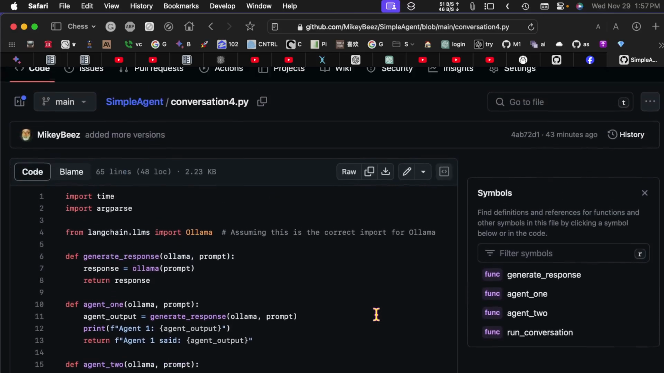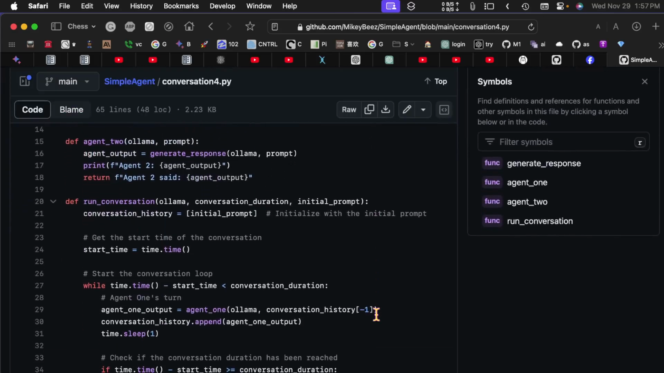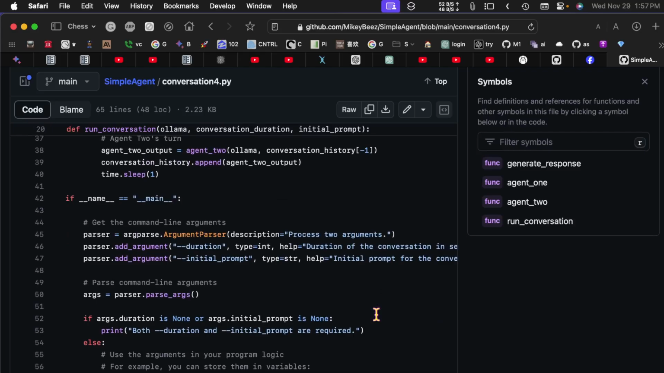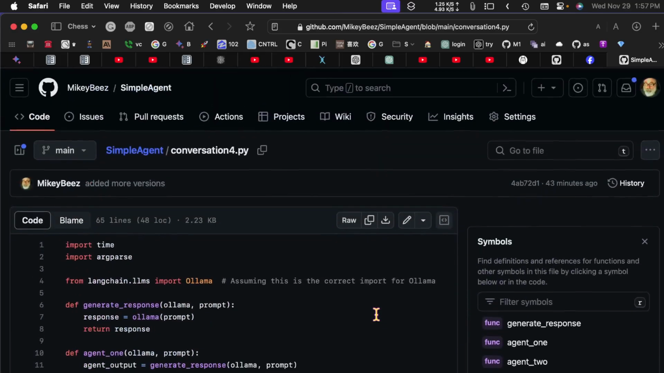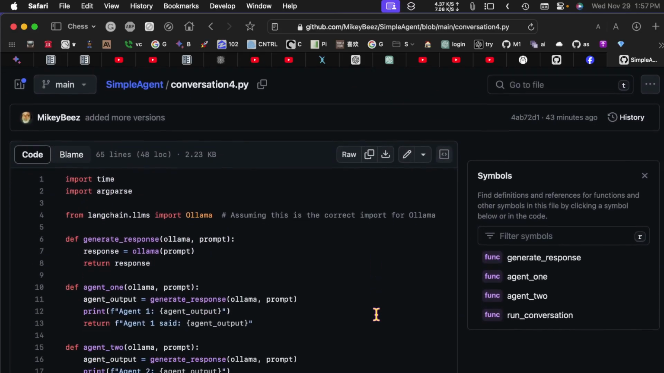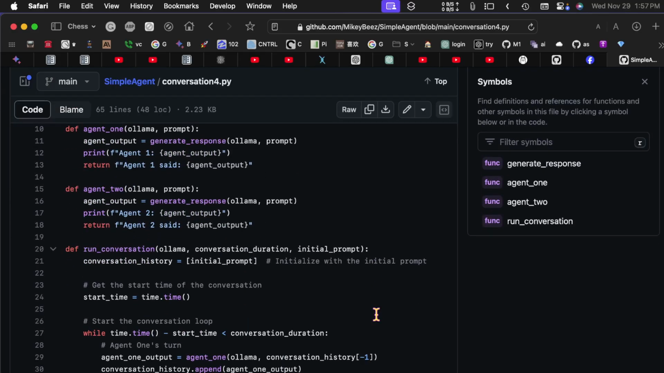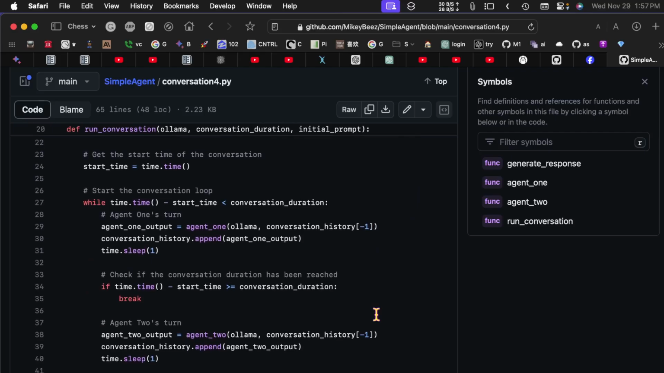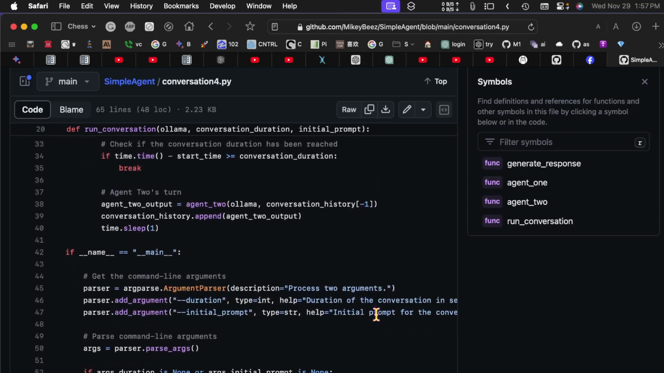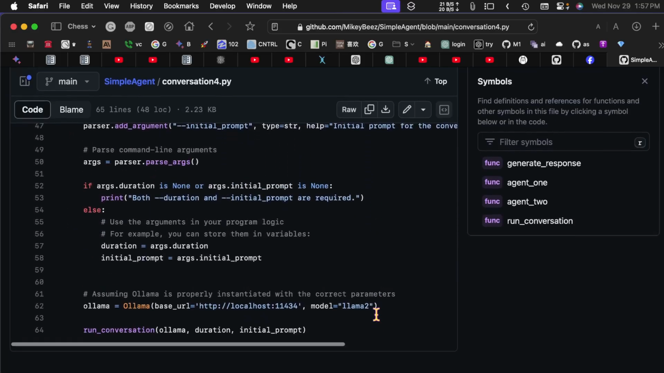You know, you can go walk through this code. It's not very difficult to understand. You can see it's a page of code. It's not 200 pages of code. So it's something that anybody should be able to look at and understand. I will be adding to this. There'll be a conversation5.py, for example, and so on.